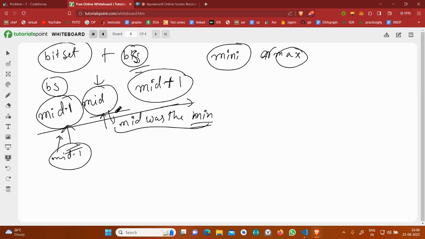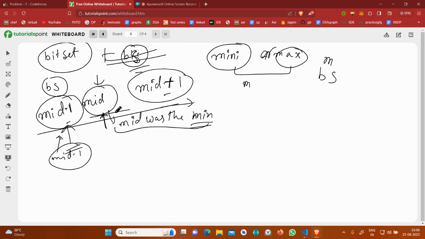And whenever you encounter a monotonic function, then binary search should come to your mind. Or I can give you a trick: suppose you have been asked a minimum or maximum, and you are able to conclude that with mid it is possible, or mid minus one it is not possible, or mid plus one it is not possible, then you should think of binary search. Okay, so binary search is completed.